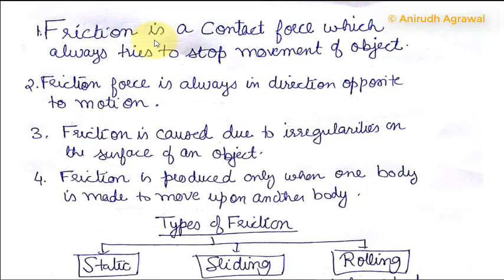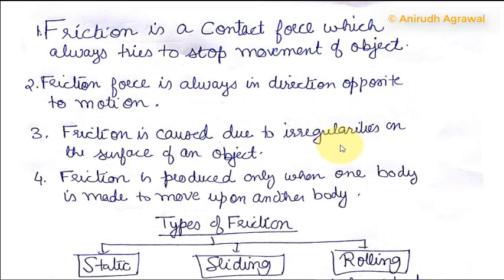So, first, friction is a contact force which always tries to stop motion of an object. Such as friction tries to stop a moving car, it tries to stop a moving train, and it tries to stop anything we push. Friction force is always in direction opposite to motion, such as if you are pulling a box, the friction force will act opposite to the force you are applying.